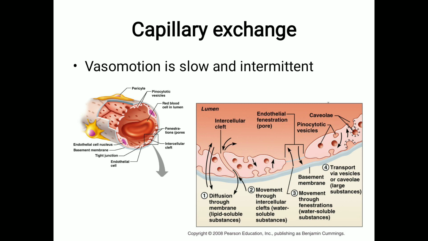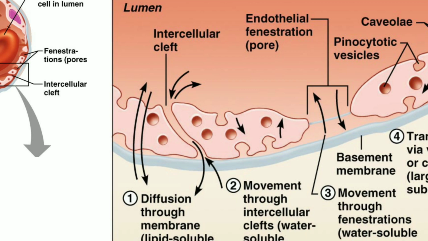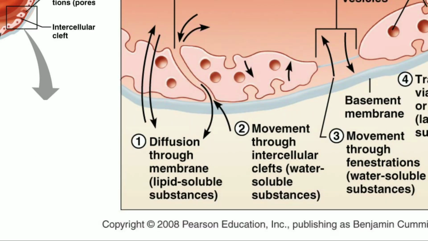Next is capillary exchange. So capillary exchange is generally a vasomotor action which is slow and intermittent. So there are various types of exchange. Number one, that takes place in capillary: diffusion through membrane. Lipid soluble substances diffuse very easily through the membrane. Number two, movement through intracellular cleft. They are water soluble substances.